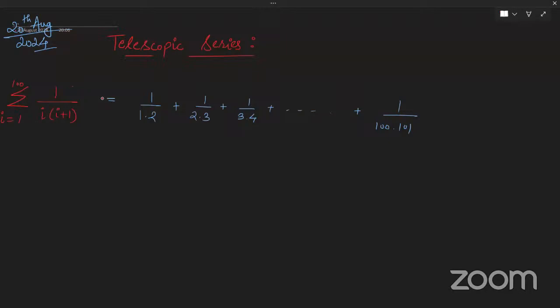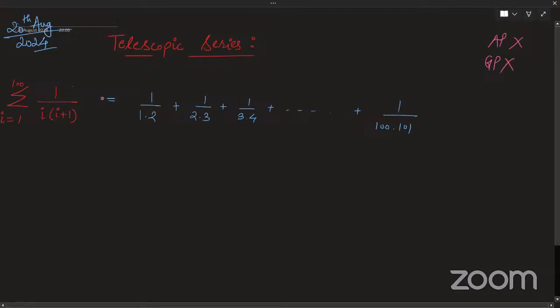The meaning of AP, arithmetic progression, is that if you take any two adjacent terms, the difference between those two terms should be constant. That is what is meant by AP. So this is not an AP. GP also, it is not. AGP, you have learned, it is not an AGP also.